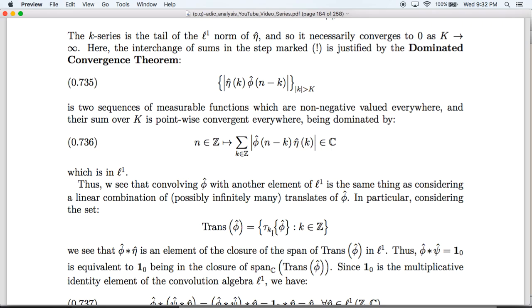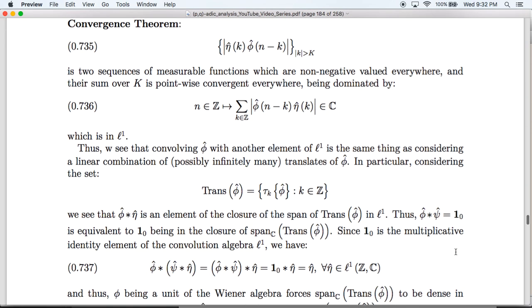In particular, if we consider the translates of phi hat, we see that for any eta hat in little l1, phi hat convolve eta hat is going to be in the closure of the span of the translates. So now suppose in particular that phi is a unit of the Wiener algebra, so that there's some psi hat such that convolving phi hat and psi hat gives us the identity element of little l1. Then that means that the closure of the span of the translates of phi hat contains 1, 0.